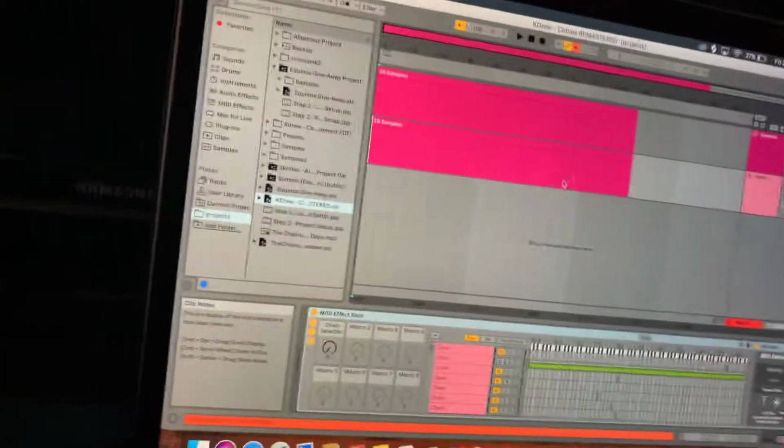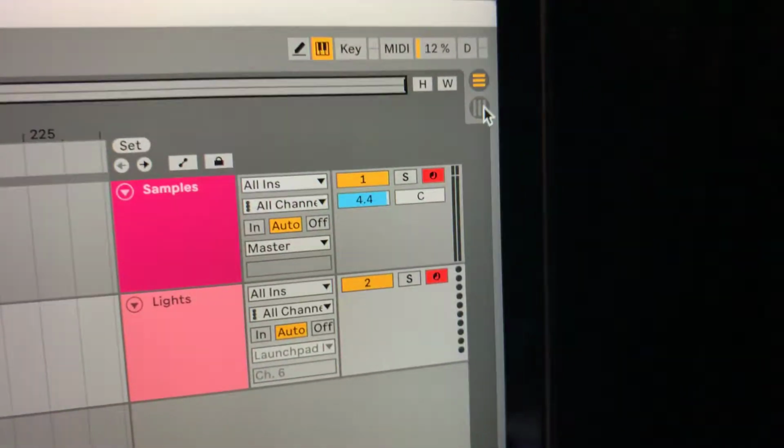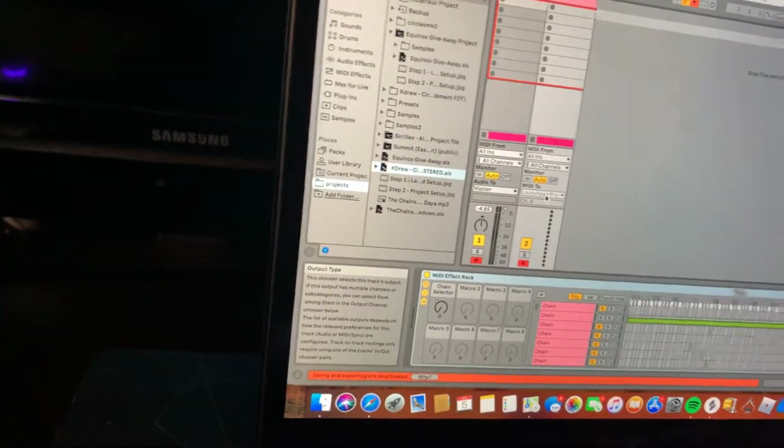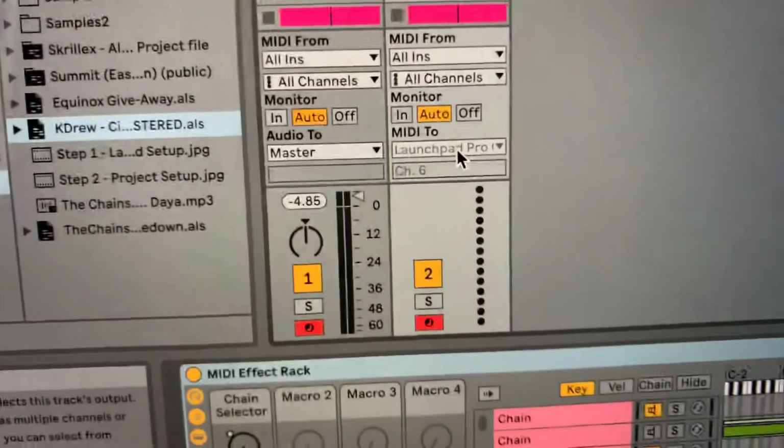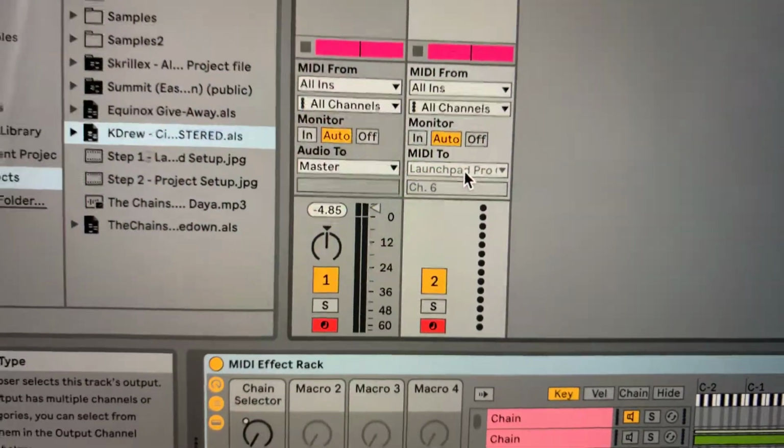What you do, make sure the project is open. What you want to do, you want to press this, and that'll bring up the controls but vertically. Now, honestly here it's at the channel 6, but it's blurry.